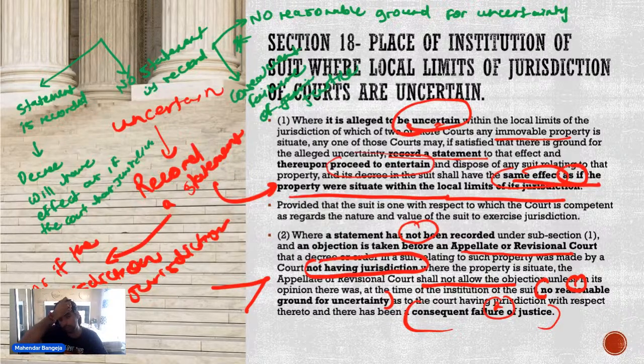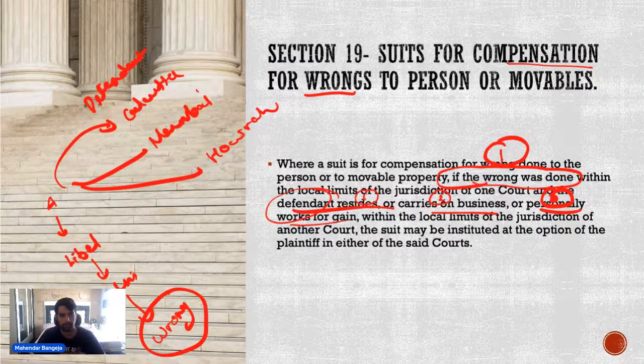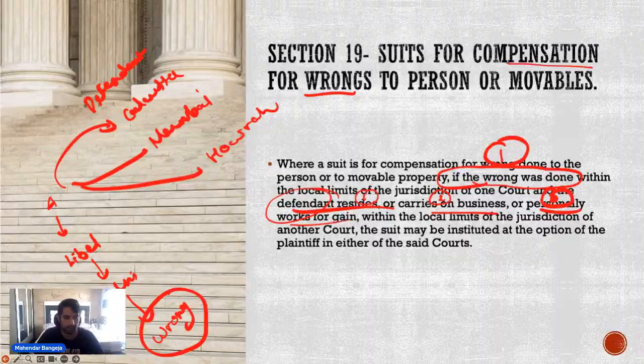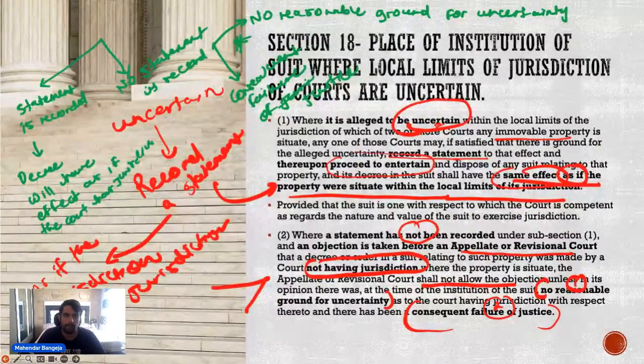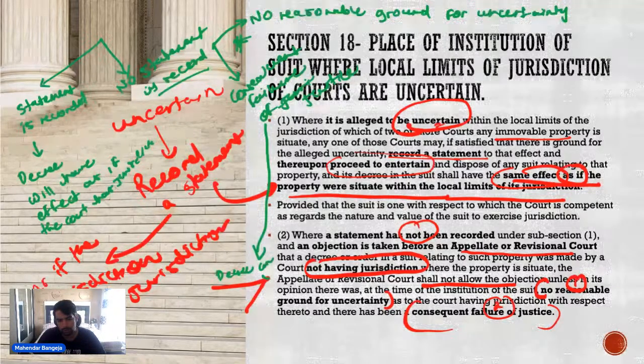So these are the two things that you have to understand. ठीक, यहाँ पर clear हो? Till here you guys are clear? So only in these two cases, if no statement is recorded and there are no reasonable grounds for uncertainty and there is a consequent failure of justice, only in these two cases the decree can be set aside. तो ये दोनों चीजें भी फुलफिल होनी चाहिए.